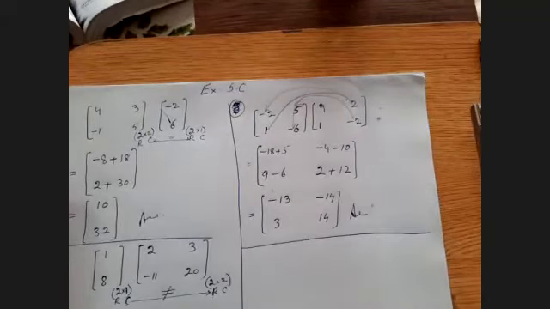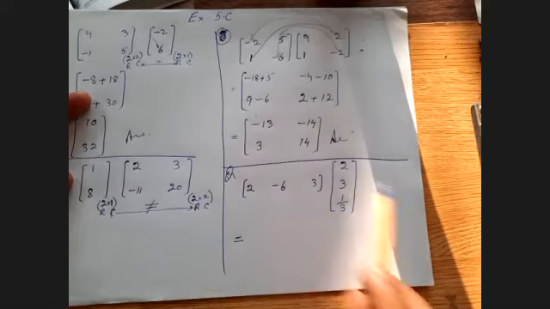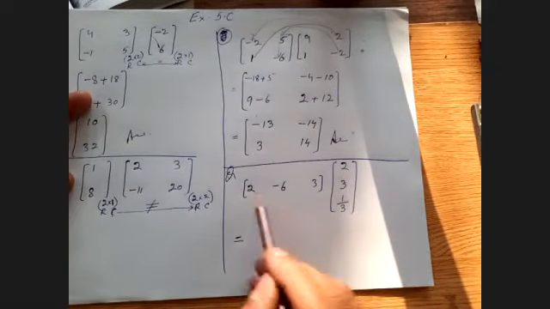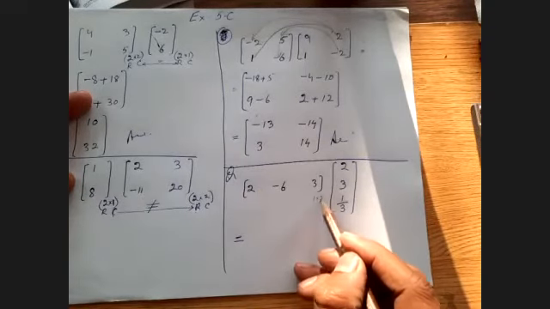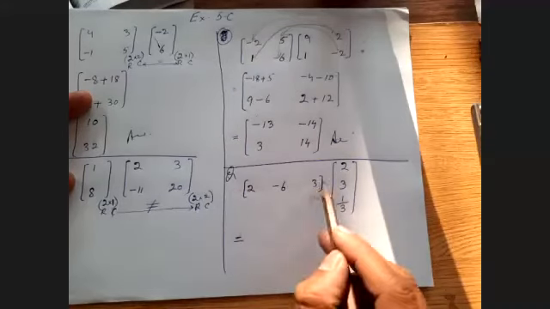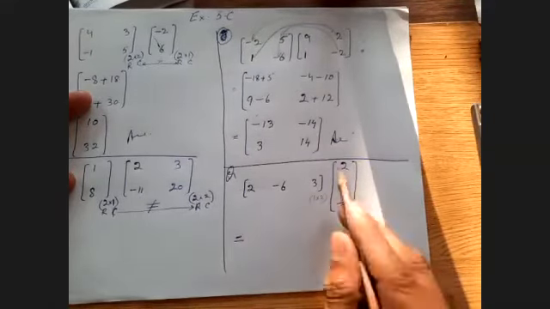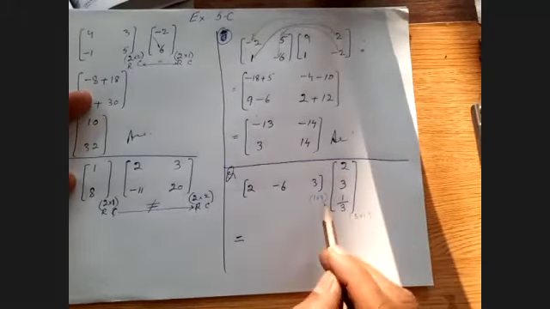Okay, I hope that you have understood. Again, I told you that when you are multiplying, first of all, this matrix has one row and three columns, 1 into 3. This is the one row, and there are three columns. This matrix has 3 rows, 1, 2, 3, and a single column, 3 into 1. So these two can be multiplied.